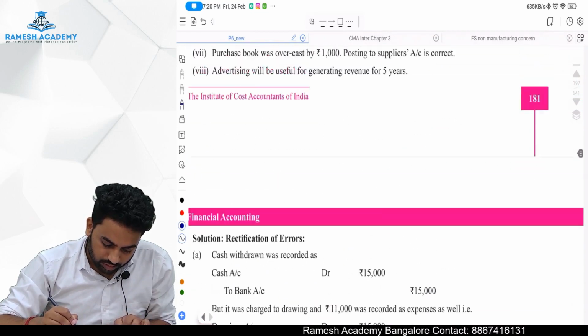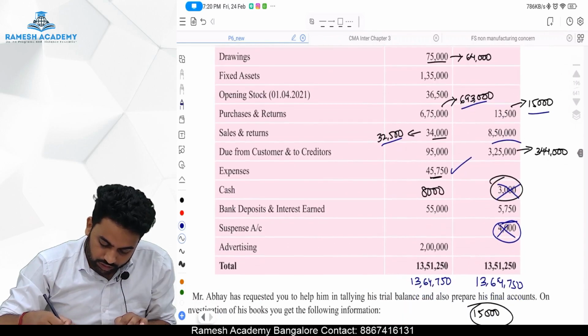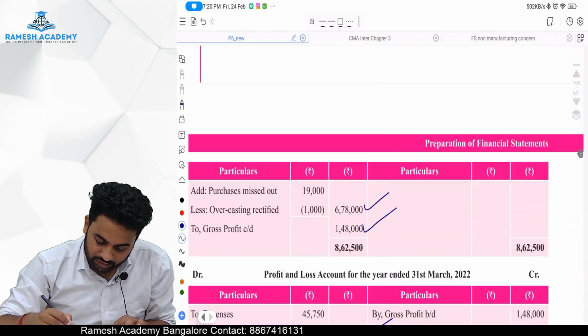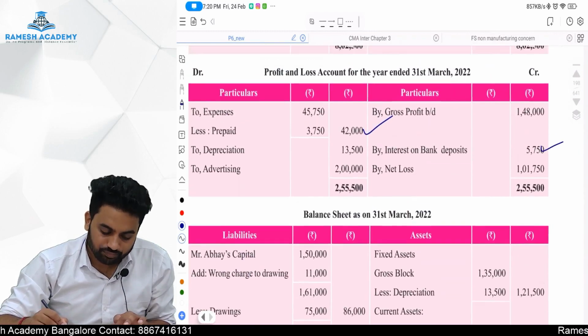Fine. Next is what, sir? Done. Cash is there. Interest earned is 5,750. It will come in the credit side. 5,750 P&L account. 5,750 credit, done.